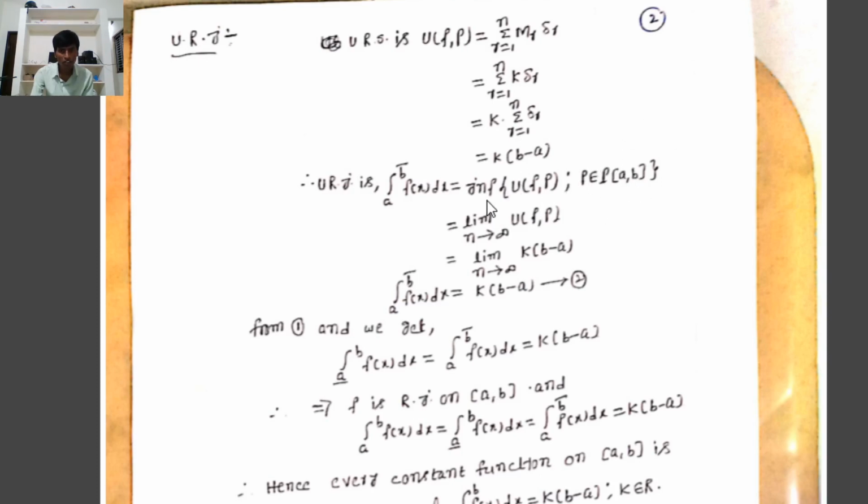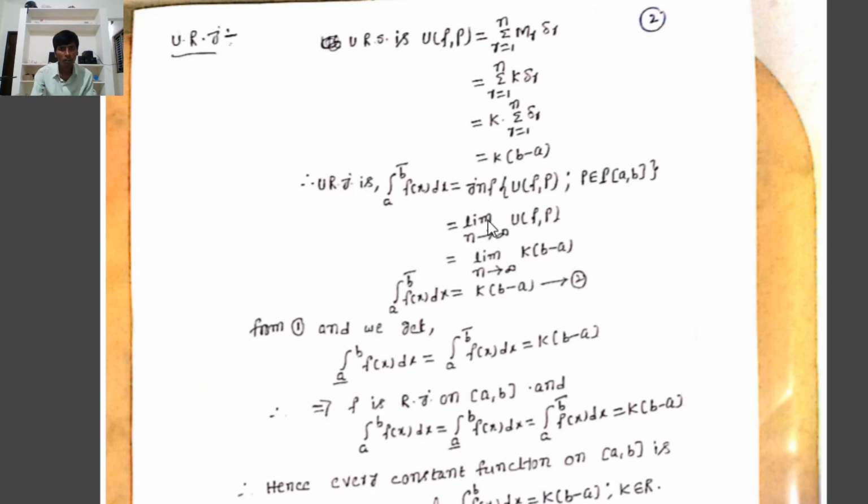That is, the infimum of the set of U(f, P) such that P belongs to P[a, b]. We already know that for any partition the upper Riemann sum equals k into (b minus a). Therefore, we write the infimum of {k(b minus a), k(b minus a), k(b minus a), ...}. It is only a singleton set.